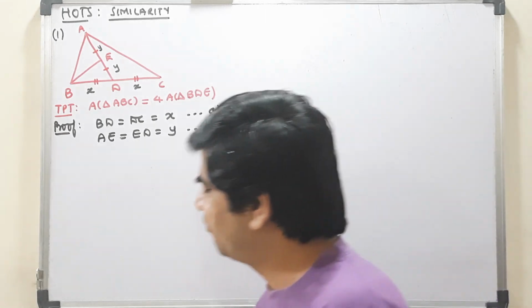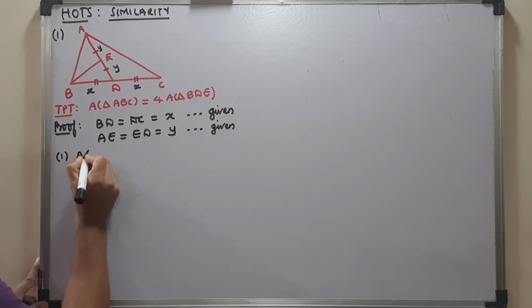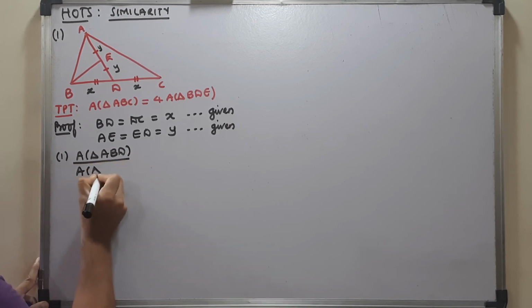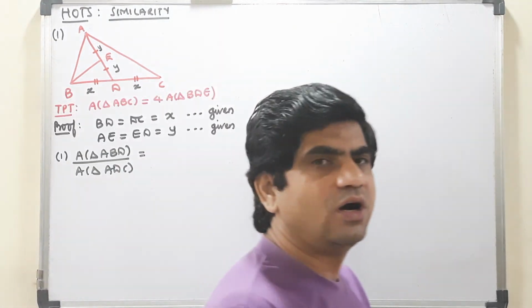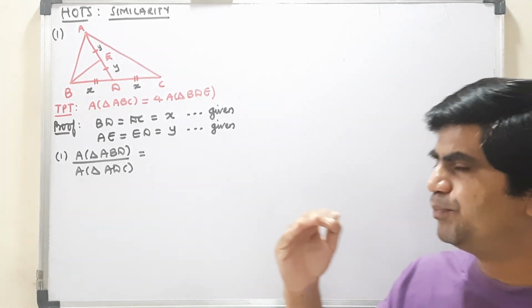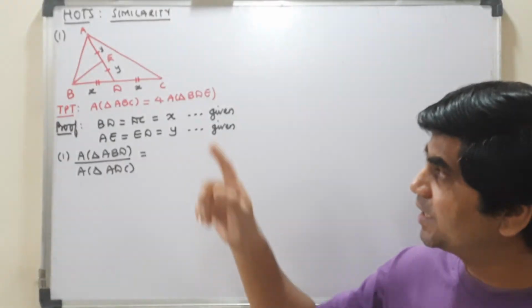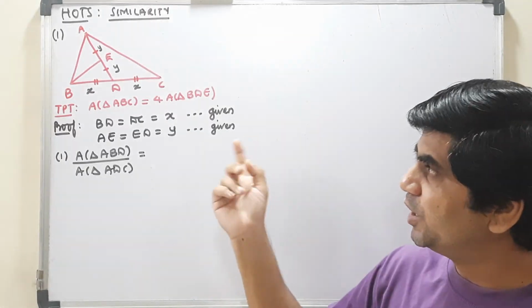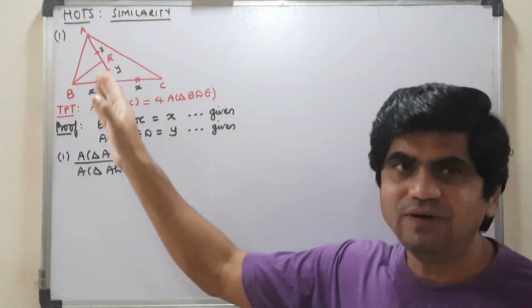So my first observation is the ratio of area of triangle ABD to area of triangle ADC. I know that the ratio of areas of two triangles is proportional to the product of their corresponding bases and heights. Here luckily the base is equal already, so the ratio will only be of height.